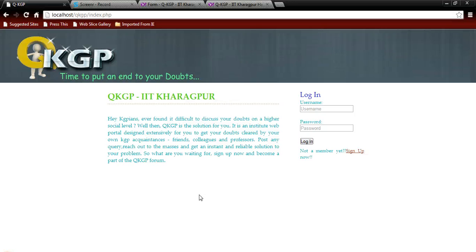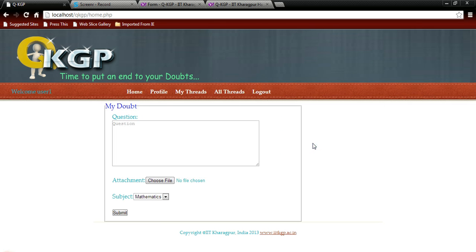Yeah, so this is the demo of our hack, that is the QKGP, that is the institute level doubt forum that we have created. So initially I am logging in with a username, and we have saved some usernames and passwords in our database. So I'm using one to get inside. So we have logged in. So now this is our home page.